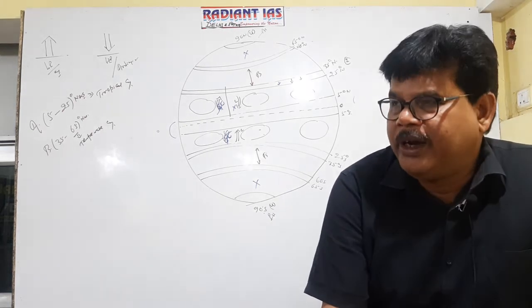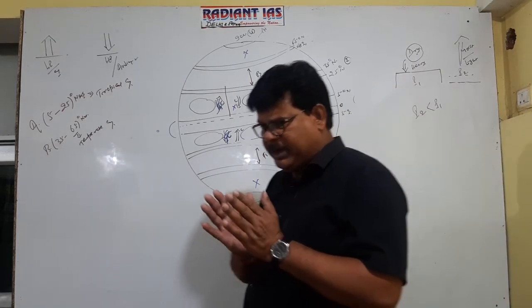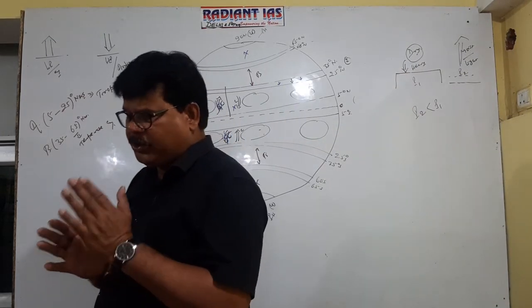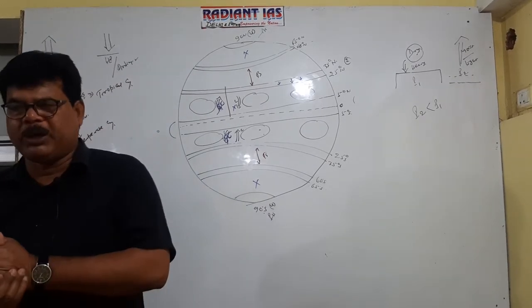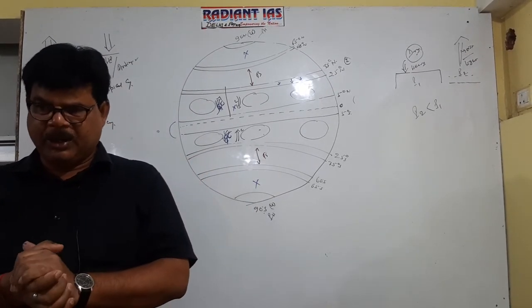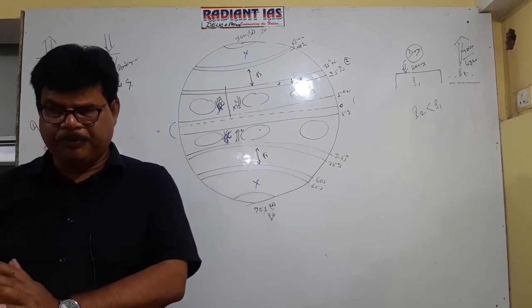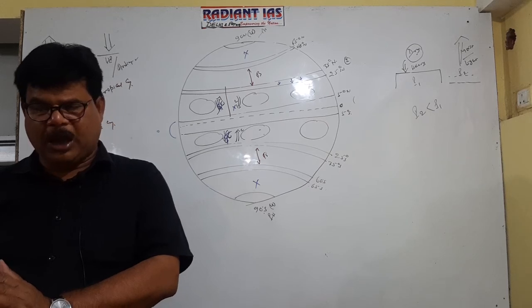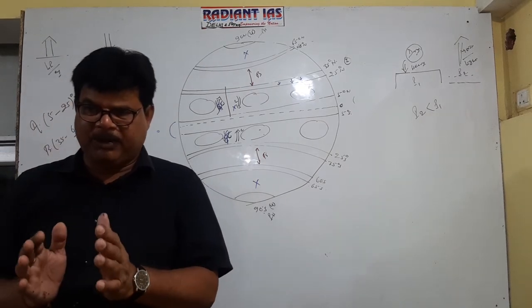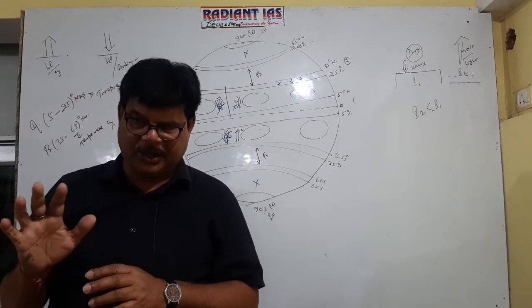Again, on the basis of the nature of oceanic currents, we came to the conclusion that the western part of the tropical ocean remains under the impact of the warm oceanic current and the eastern part remains under the impact of the cold oceanic current. A warm oceanic current is favorable for cyclones, while a cold oceanic current creates anticyclones.